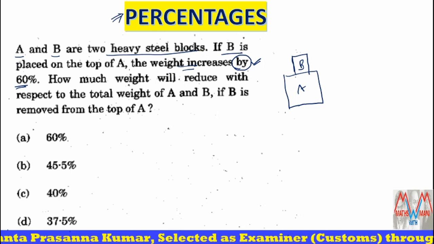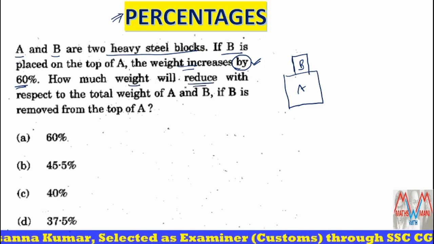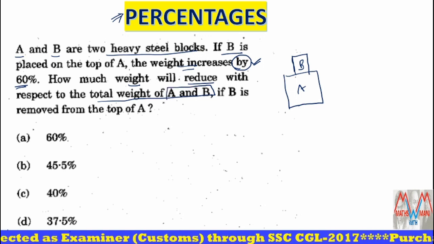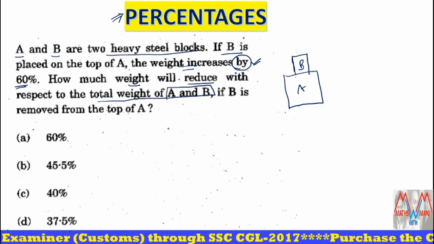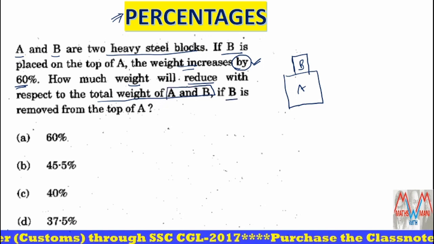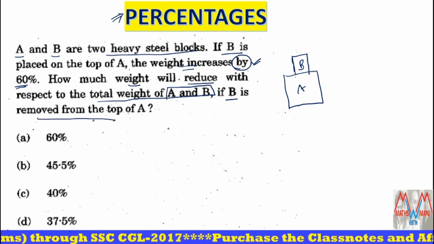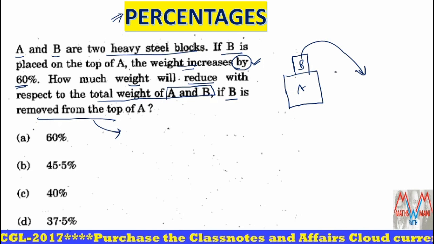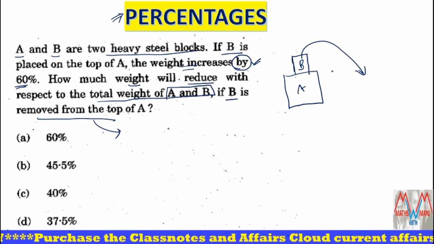How much weight will reduce with respect to the total weight of A and B, if B is removed from the top of A? If I remove the block B, what is the reduction in weight with respect to the total weight of A and B?